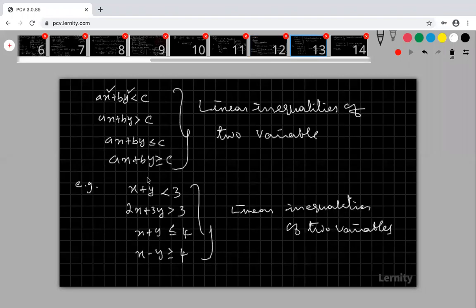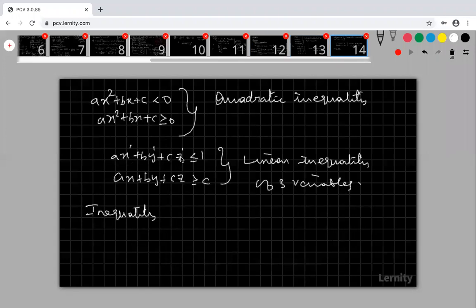If an inequality involves two variables, it is called a linear inequality of two variables and the degree must be 1. If it involves three variables, it is called a linear inequality of three variables. If it involves only one variable but the degree is 2, then that is called quadratic.